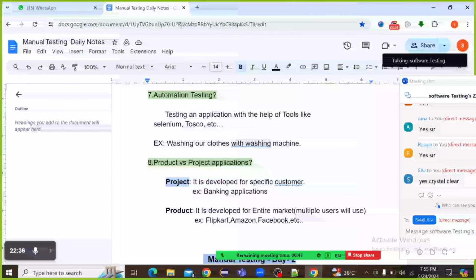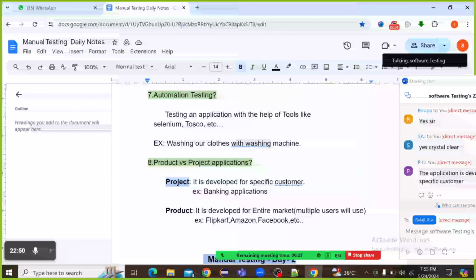A software application is basically of two types: project based applications and product based applications. First I will explain the project based applications. A project based application is developed for a specific customer. For example, banking applications. You can take any banking application like SBI, HDFC, ICICI.